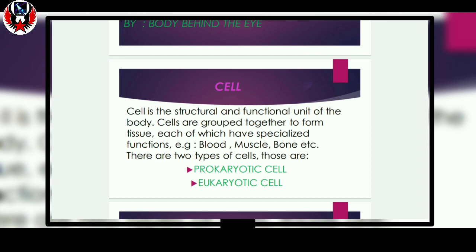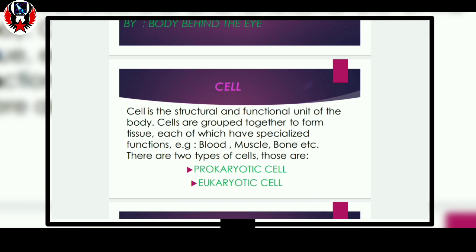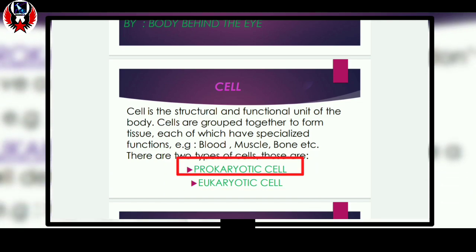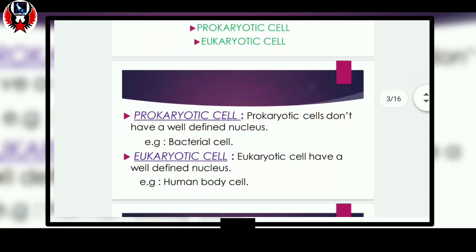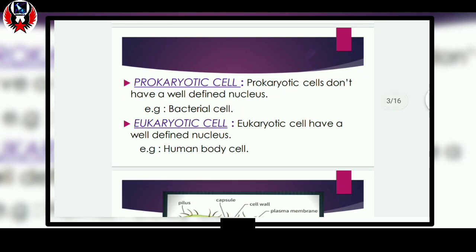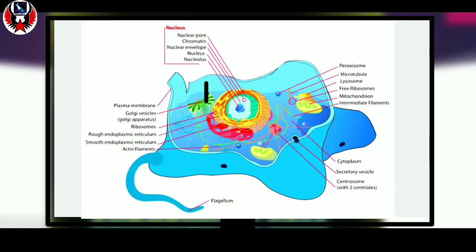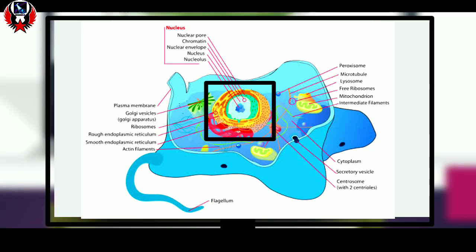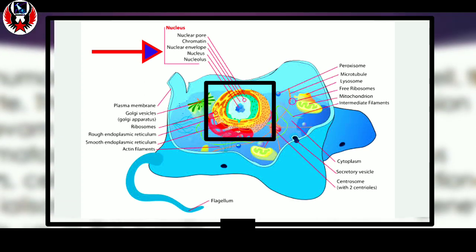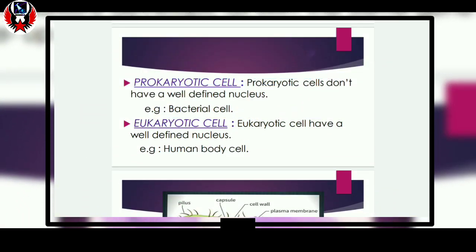Now if we see the classification of cells, then we get two types of cell. One is the eukaryotic cell and another is the prokaryotic cell. Eukaryotic cells are the cells that have a well defined nucleus. That means we can identify or define all the parts of the nucleus present inside the cell.